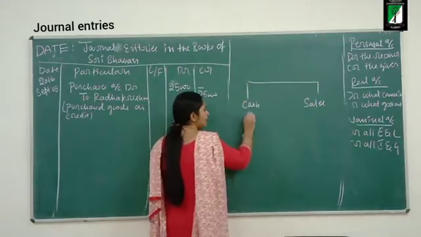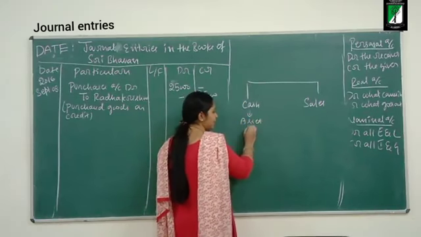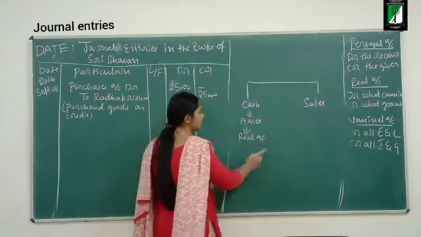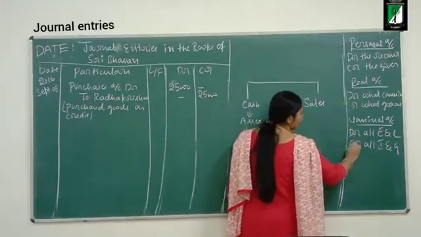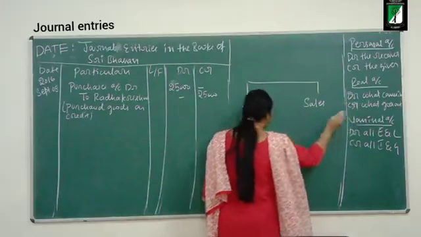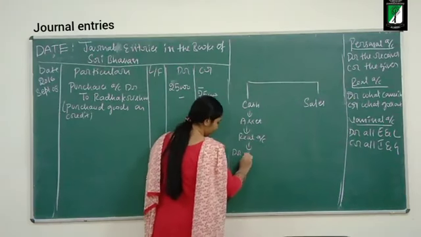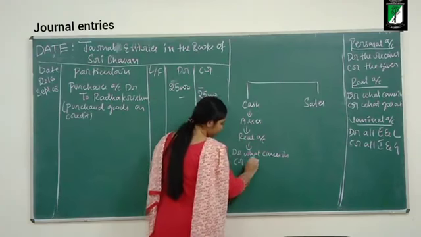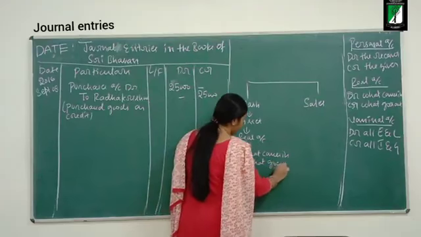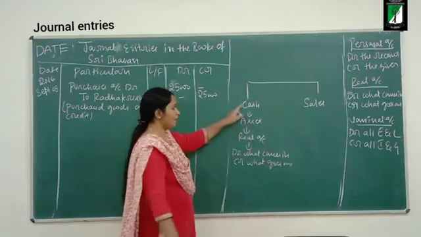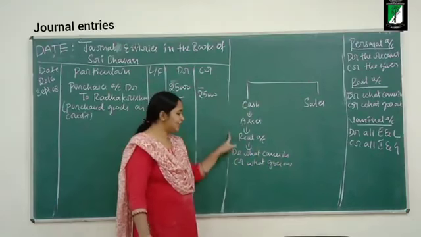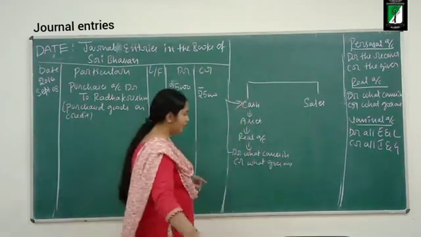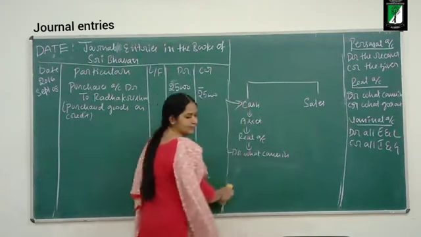Okay. Cash is an asset. If it is an asset, which account rule? Real account rule. What does the real account tell? Debit what comes in, credit what goes out. Now, cash account is involved. Business is selling goods for cash. Is it coming in or going out? It is coming in. So I will debit cash. I will not credit this.